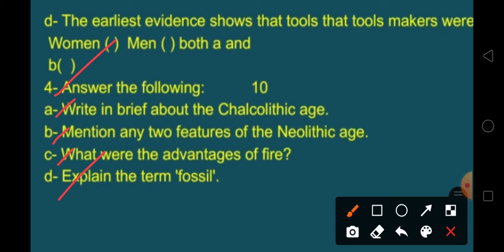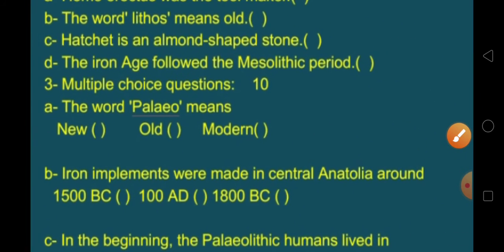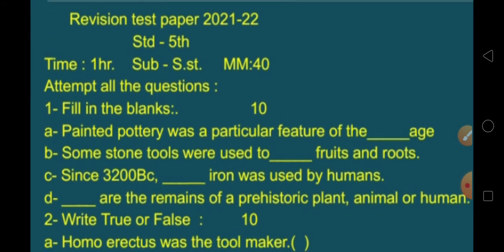See students, these are the exercises and question answers from your book only. Book exercises only. But it is the choice of a teacher, so I can give you questions from the text also. So you have to prepare well, because each and everything I have explained properly. You have to revise the things properly. Solve this question paper and revise chapters 1 to 3 once.